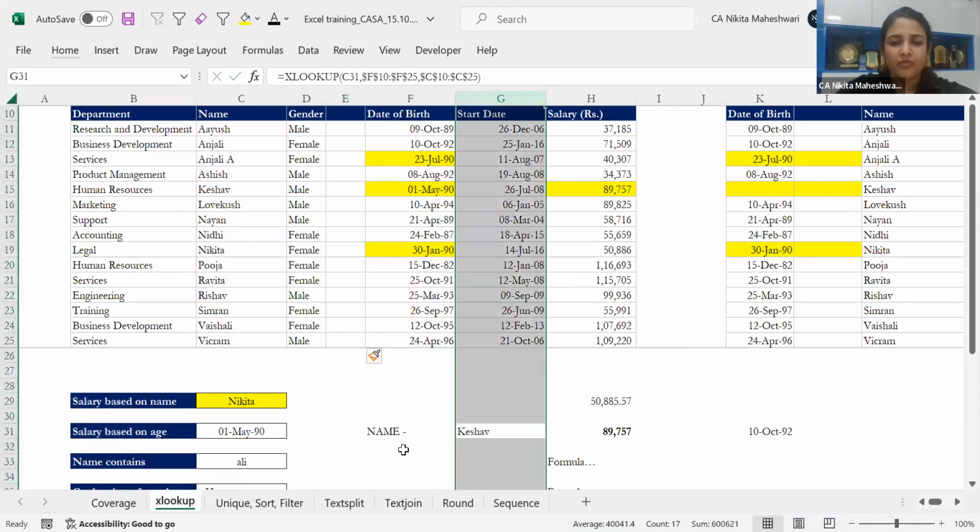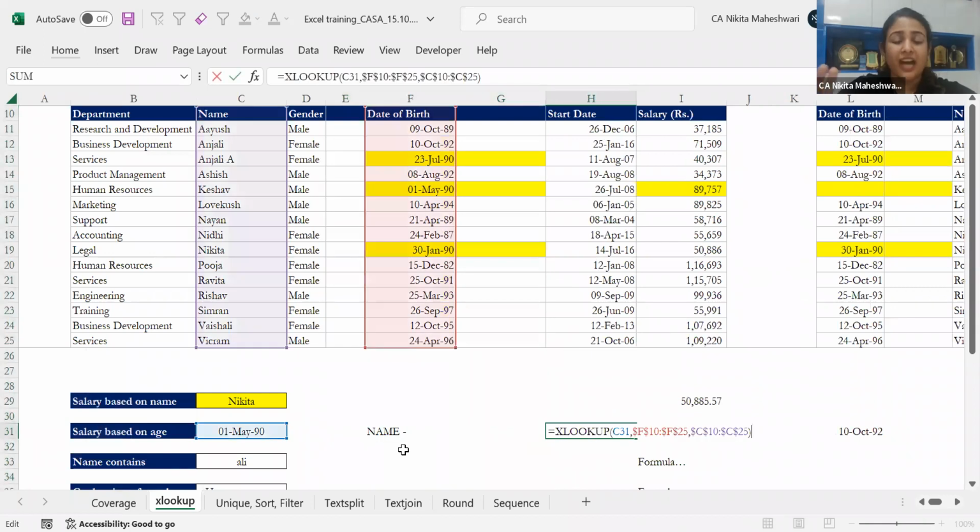I can add a column over here also. My answer will still remain the same because it is not depending upon any table. It is depending upon a single column. You can shift it anywhere. You can cut, copy, paste it anywhere. Your answer will not change. So these are the few ways where XLOOKUP is quite powerful when you compare it to VLOOKUP.